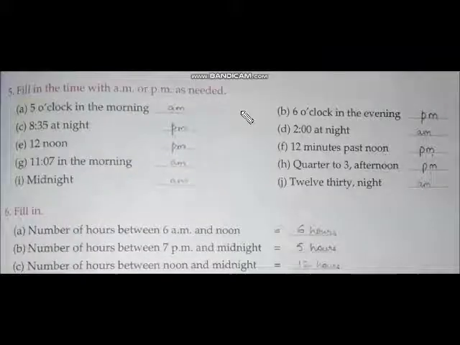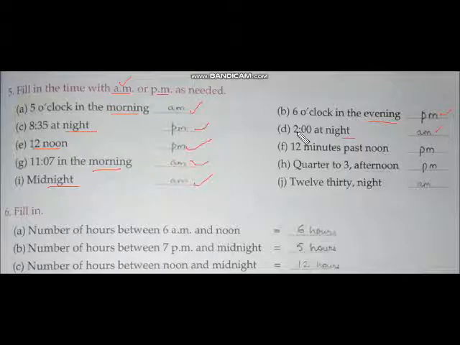There are some questions in your book in which you have to tell whether the time is in AM or in PM. This AM means antemeridian and this PM means postmeridian. AM is before noon and PM is after noon. So if we say 5 o'clock in the morning, we will write this as AM because it is morning time here. 8:35 at night we will say as PM because it is night. 12 noon, this is afternoon, so we'll say it as PM. In the morning, AM. Midnight will always be AM. Evening is also PM. Night AM because it is 2 at night.